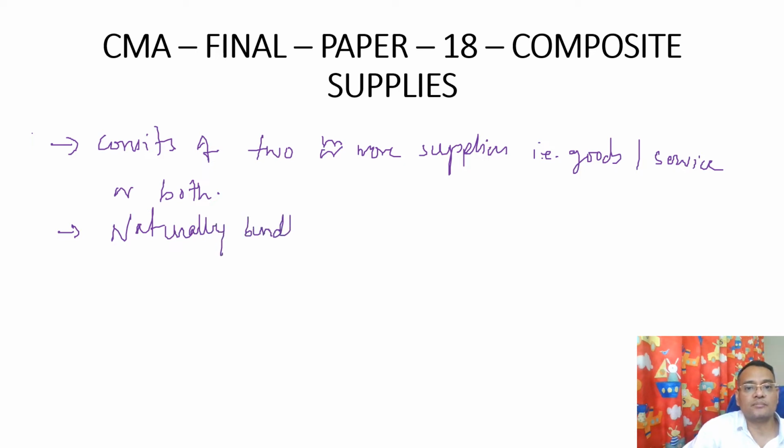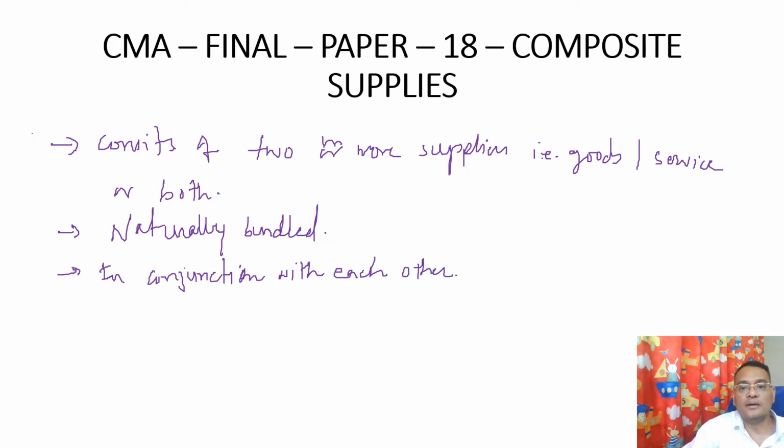Next, they should be naturally bundled, that cannot be separated. Third one is in conjunction with each other. It means the two or more supplies should be so naturally bundled that another one is supplied only when there is a first one. Okay, so they should be dependent, or in conjunction with each other.